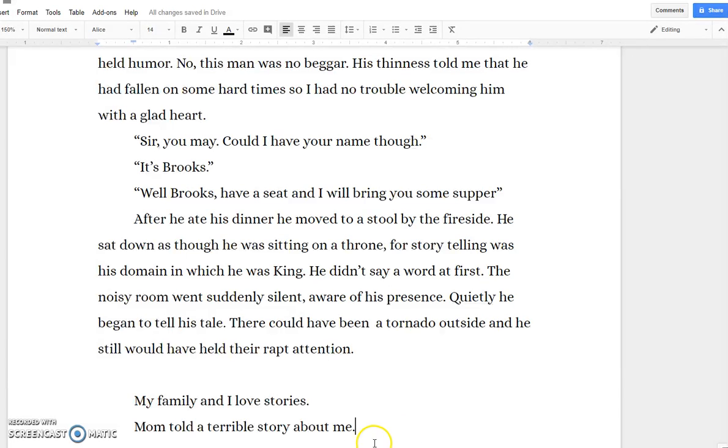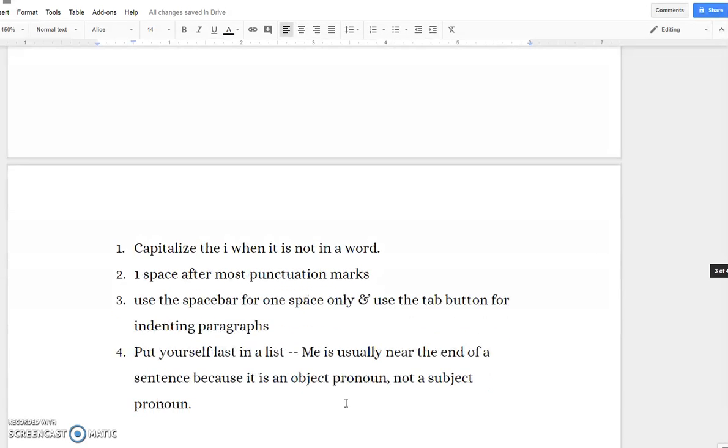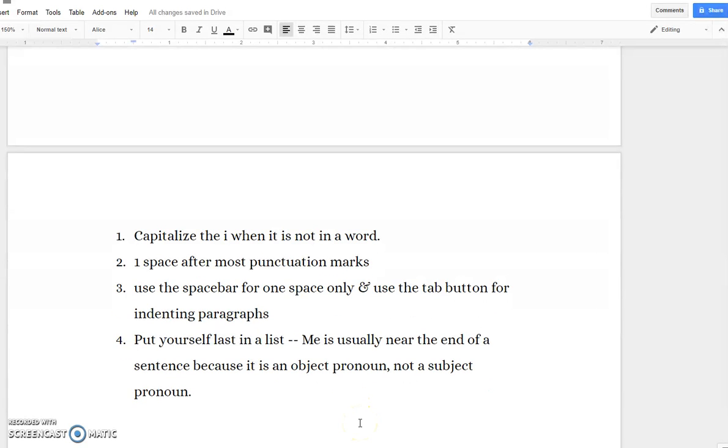All right. So here are the things that we have gone over. Capitalize the I when it's not in a word. 1 space after most punctuation marks. The exception would be quotation marks. Number 3, use the space bar for 1 space only, and use the tab button for indenting your paragraphs. And number 4, put yourself last in a list, and me is usually near the end of a sentence because it is an object pronoun, not a subject pronoun.